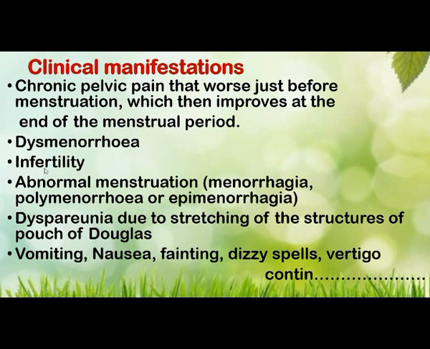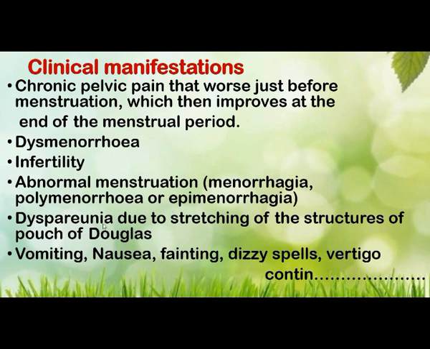Then infertility. Then abnormal menstruation such as menorrhagia, that is abnormal heavy bleeding at menstruation, polymenorrhea, that is a menstrual cycle shorter than 21 days, and epimenorrhea, that is prolonged and profuse menstruation occurring at any time.